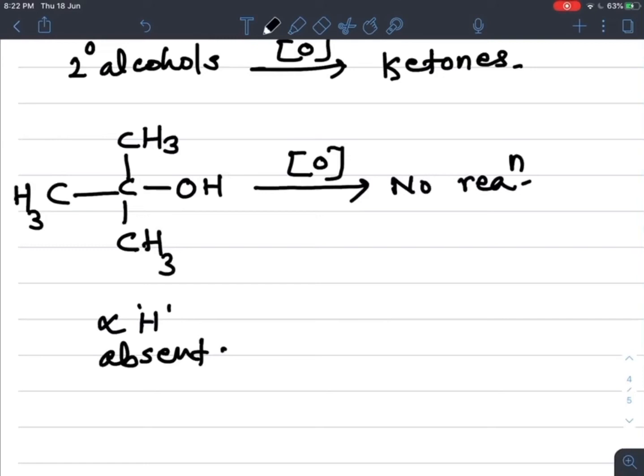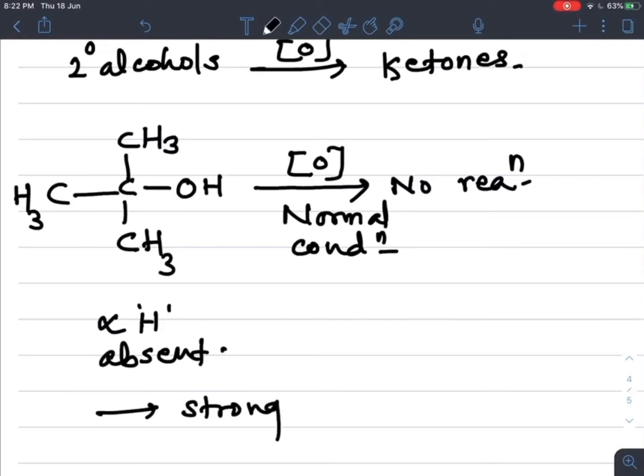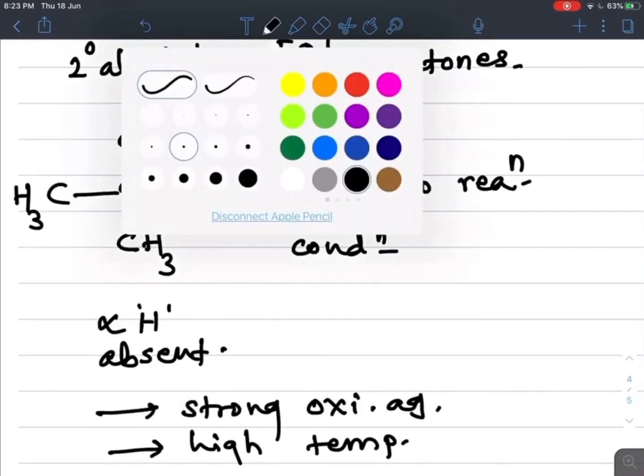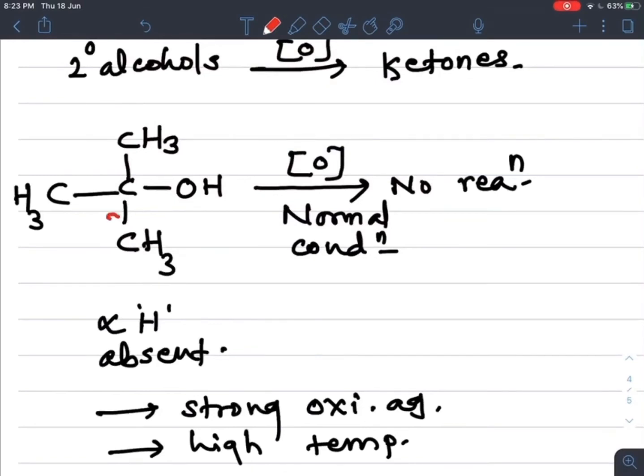tertiary alcohol, and that's why under normal conditions they do not undergo oxidation. But if we supply a strong oxidizing agent as well as high temperature, only then do they undergo oxidation by breaking the carbon bond.